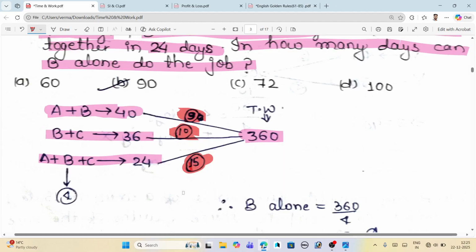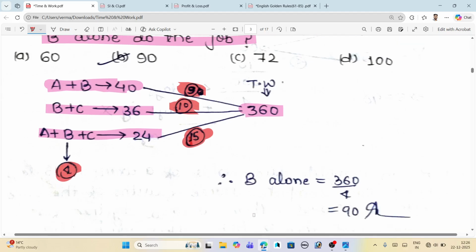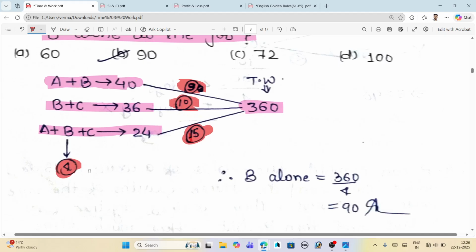So here's the one thing, how we calculate the efficiency of B. When you add the efficiency 9 plus 10, we will get 19, and here it is A plus 2B plus C. But the given in the third is that 15 is the efficiency of A plus B plus C. So when we subtract 19 minus 15, we will get 4 as the efficiency of B. This is the easiest equation, you can easily solve it. You will get the efficiency of B as 4.